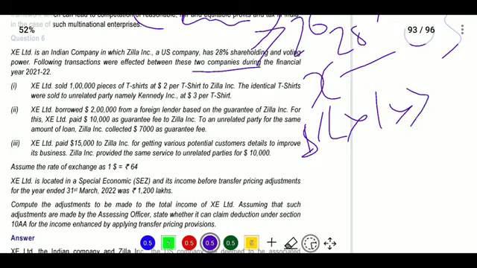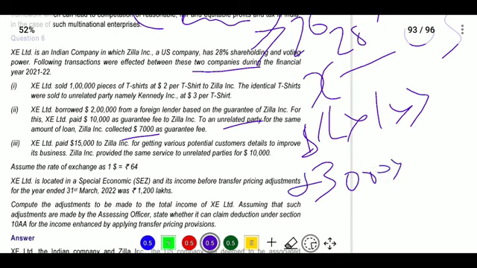Next, XE Limited borrowed 2 lakhs, and if more interest is paid, our expenditure is increased and profit is decreased, so we will add back that expenditure. Next, the company has paid 10,000 as guarantee fee to Jilla, and if paid to an unrelated person it would be 7,000. So actually they should pay 7,000, but they paid 10,000, so 3,000 will be added, 3,000 into whatever the rate provided, we will add back.